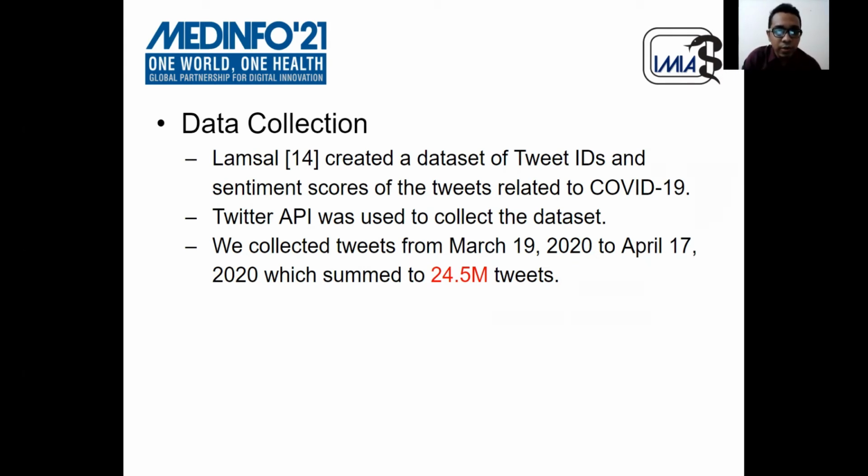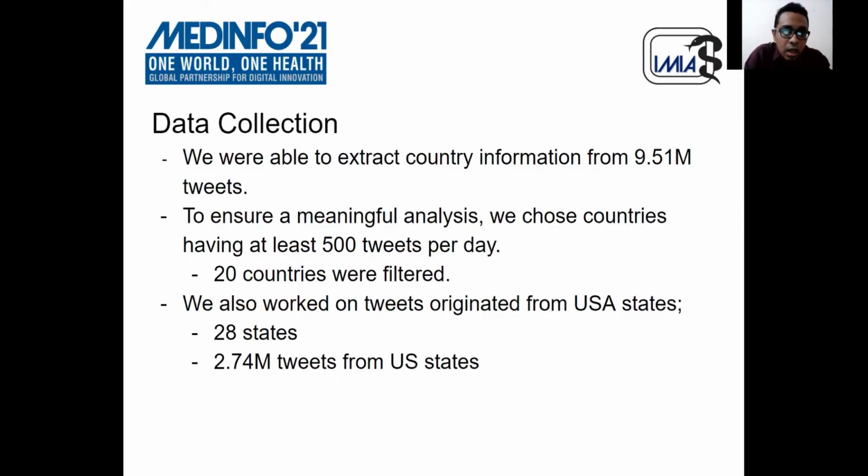We collected tweets from March 19, 2020 to April 17, 2020, which summed to 224.5 million tweets and required 100 GB of space. We were able to extract country-related information for 9.51 million tweets. Twitter provides a user location field, which is optional for the user to provide. And we use this field to collect state and country-related information.